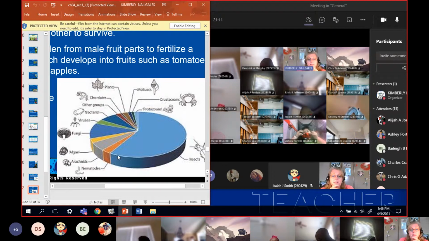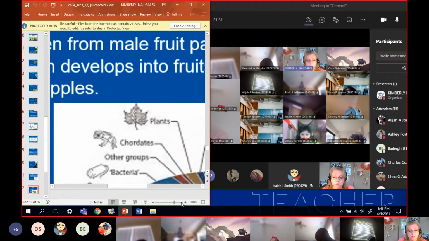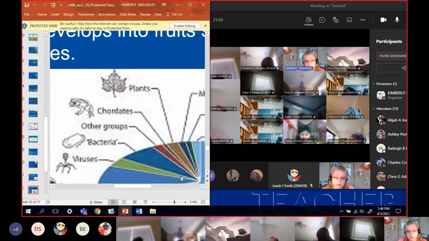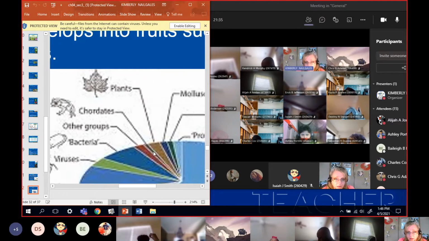Spiders. But this category right here, see where it says chordates? That's us. Because cord, like spinal cord, this is where we have the animals with backbones. This is where we would be. Look how tiny this navy blue spot is. That's all we are. You see how tiny that little bit is right there?